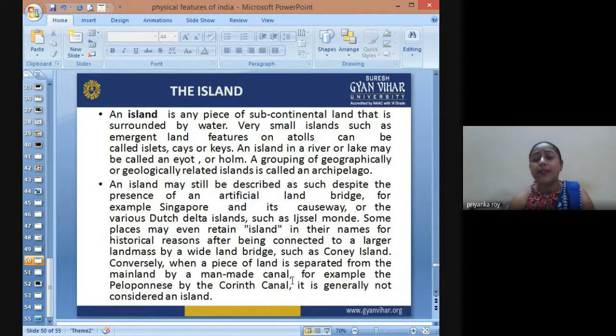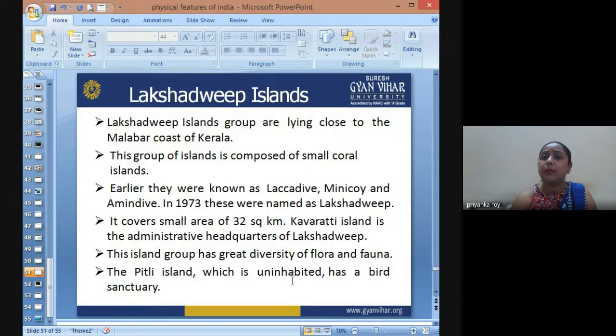Okay, then we come to islands. We have two island systems. One is the Lakshadweep and the other is the Nicobar Islands. The Lakshadweep group of islands lies close to the Malabar coast of Kerala. This group of islands is composed of small coral islands. Earlier they were known as Laccadive, Minicoy, and Amindivi.